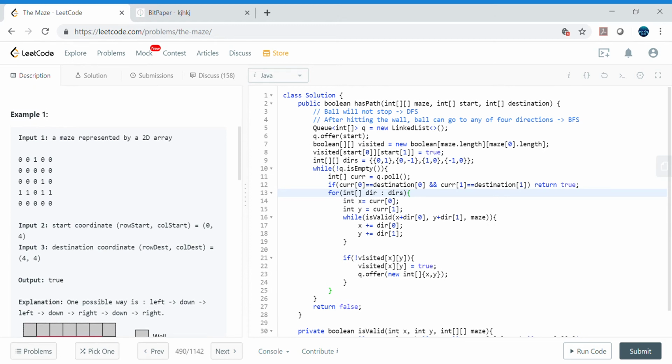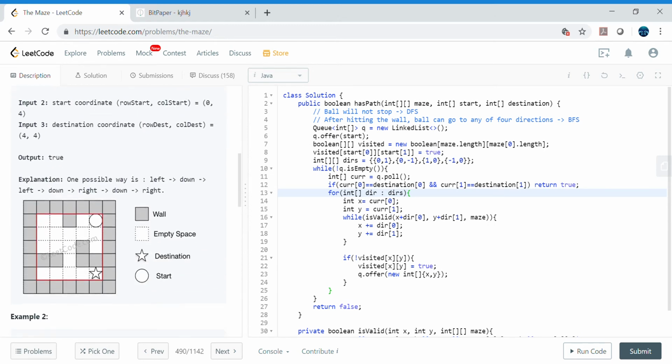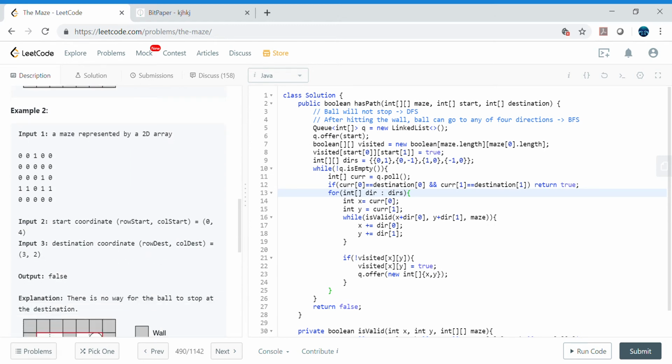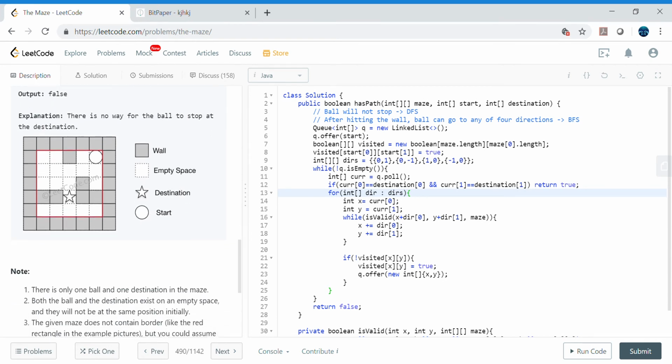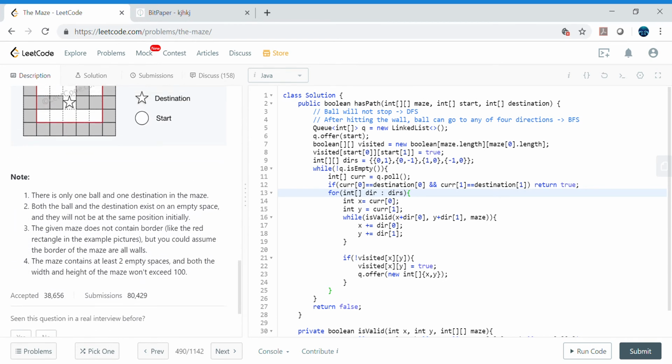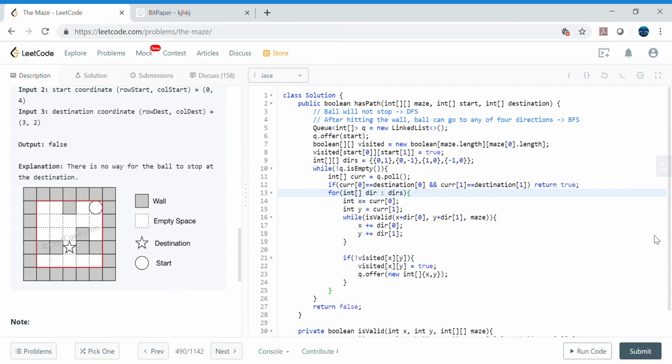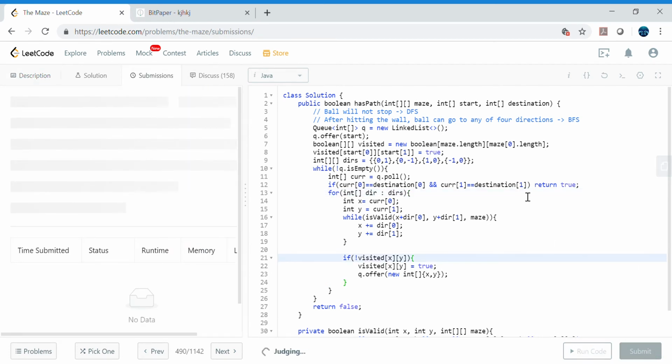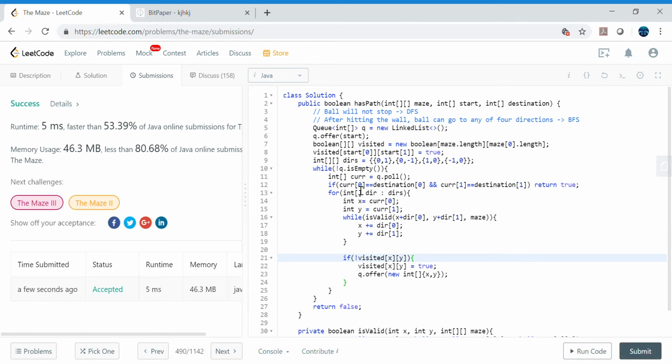Once I hit submit, it will run a bunch of edge cases that I'm not going to manually cover here, but it will run in the background, and then we will see whether it's going to submit or not. But hopefully the basic idea is clear. So yes, the approach is correct and it's working as expected.